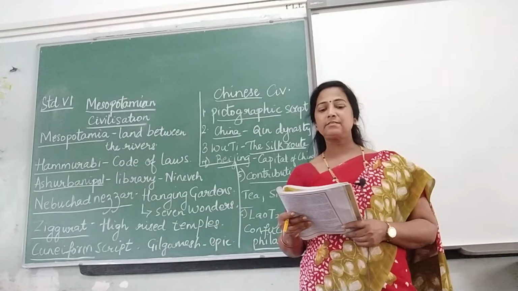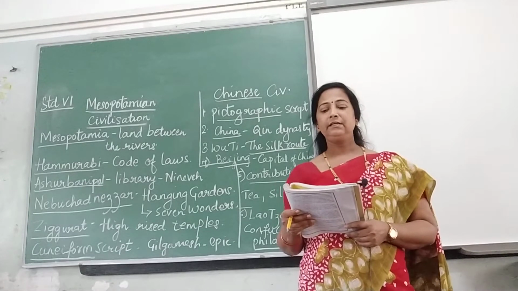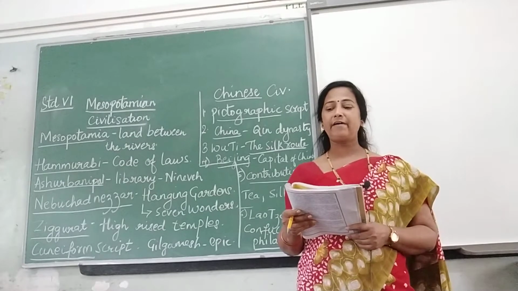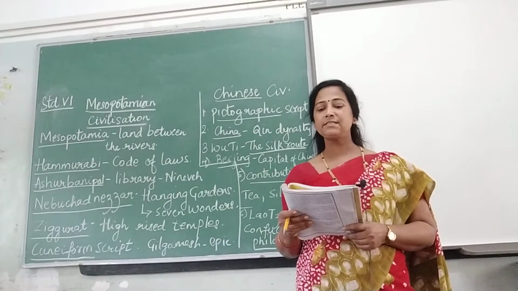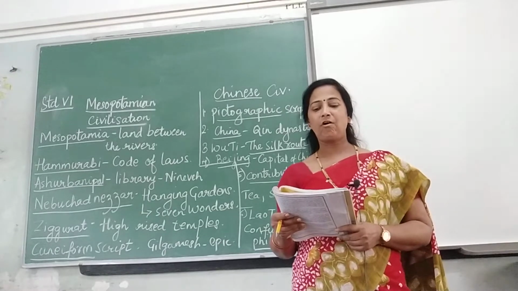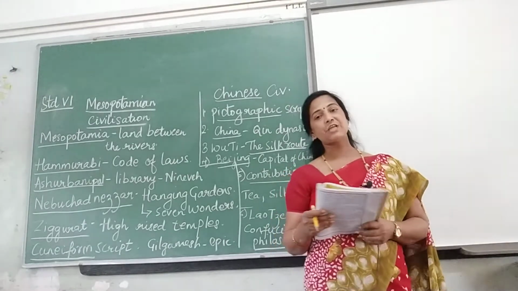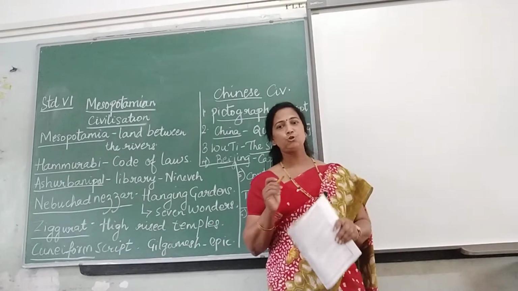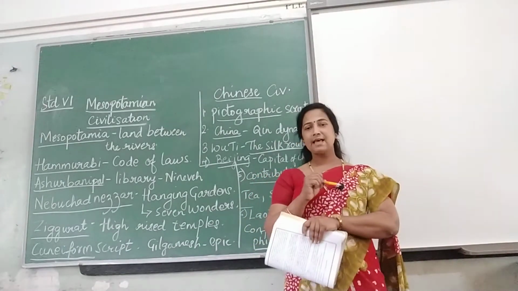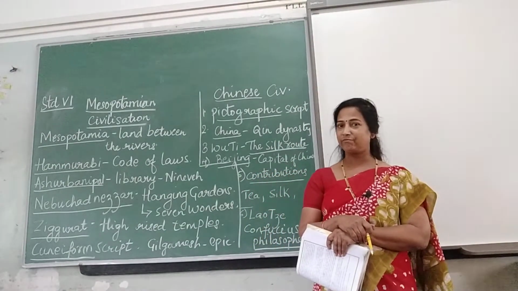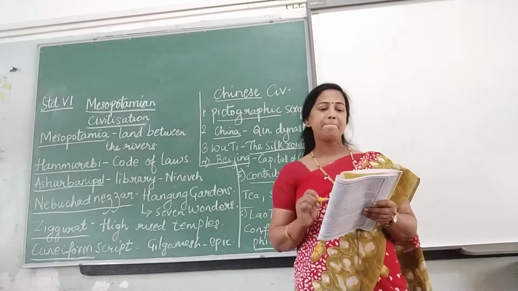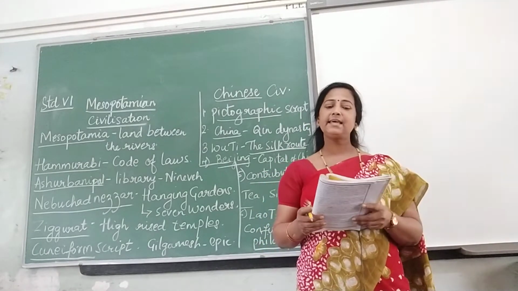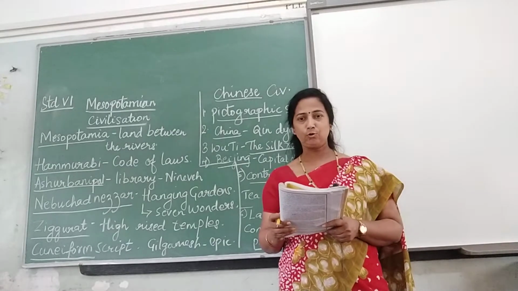The Yangtze, Sikiang and Hwang Ho, the yellow river, are the prominent rivers of this region. They are called the cradles of the Chinese civilization. Why? Because Chinese civilization developed on the banks of these rivers.